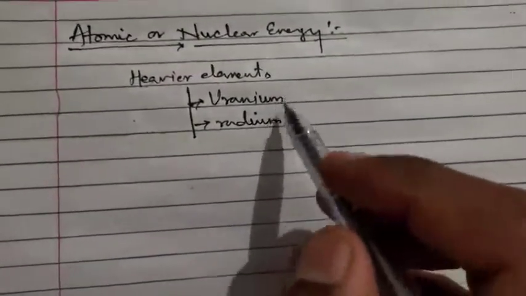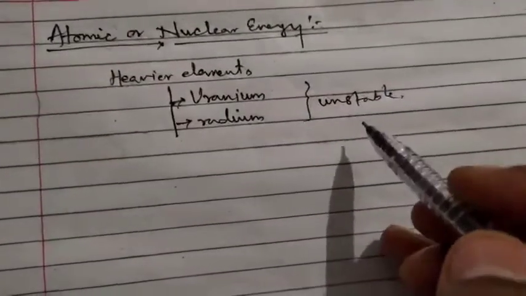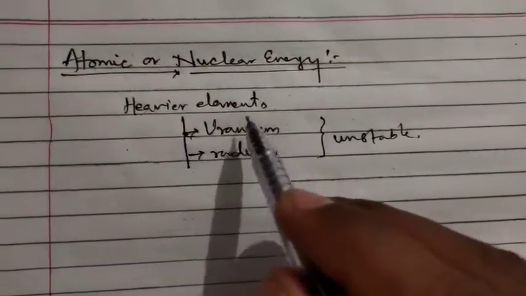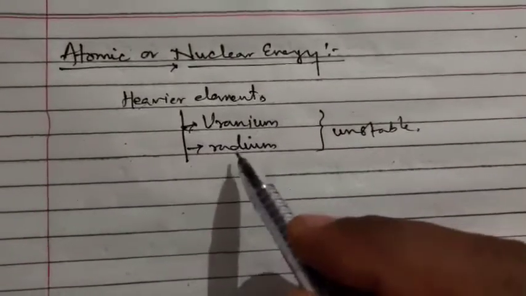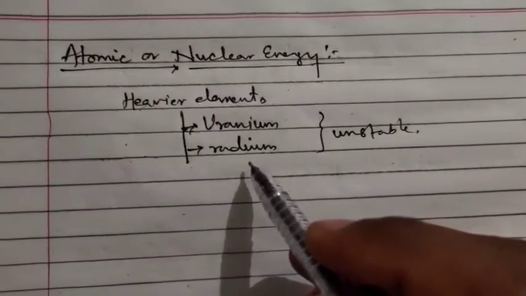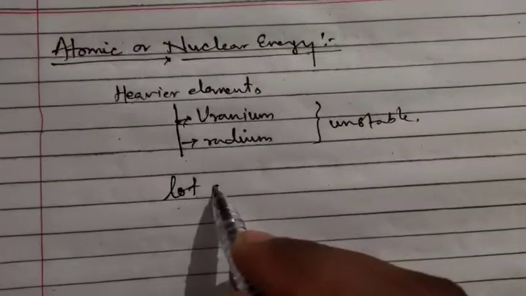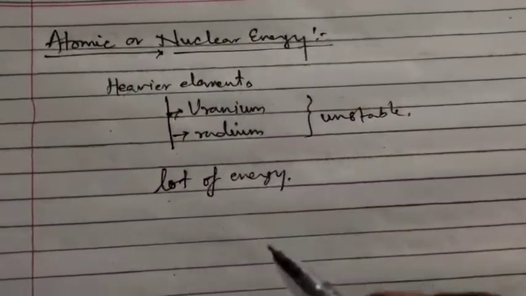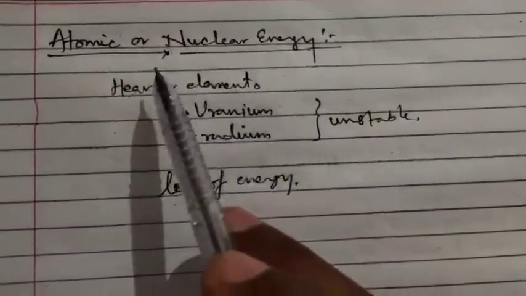These are heavier elements which are unstable in nature. It means they have a lot of energy filled inside them. When they undergo any chemical change, or when they are reacted with some other substance, they provide a lot of energy, which nowadays is being used for making nuclear weapons or atomic bombs.